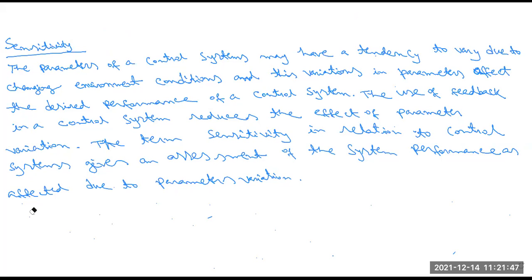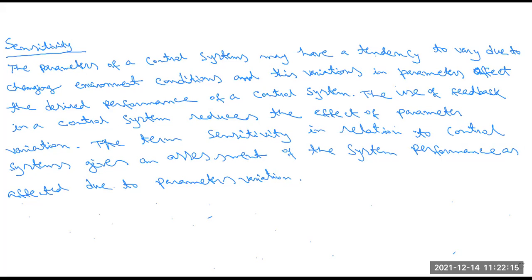The variation in parameters affects the desired performance of a control system. We know that in a closed loop control system we have to use the feedback system. So the use of feedback in a control system reduces the effect of the parameter variation.